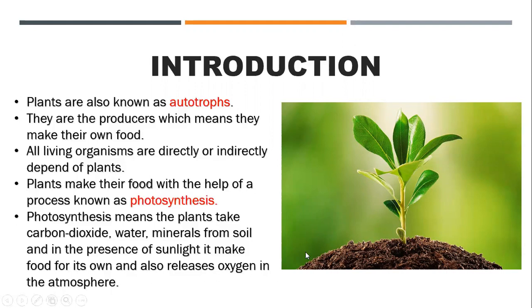So photosynthesis is basically a process in which the plants take the raw material, which is carbon dioxide from the atmosphere, and water and minerals absorbed from the root, and in the presence of sunlight, it converts all these raw materials into food, and as a product, it produces the food as well as releases oxygen in the atmosphere, right? So plants not only provide us food, they provide us oxygen also. So they are a very valuable gift for us.